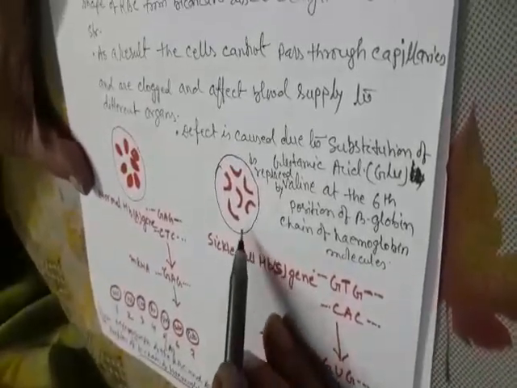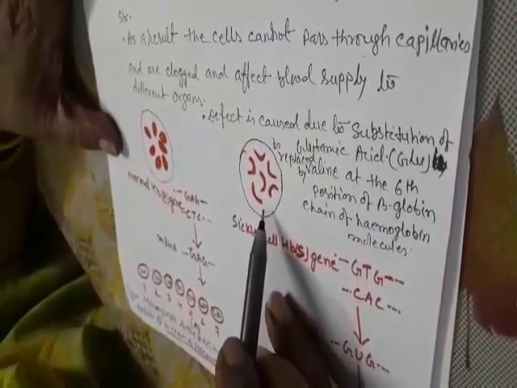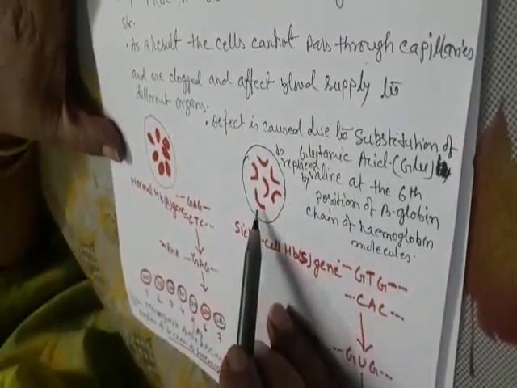As a result, the cells cannot pass through capillaries and are clogged and affect blood supply to different organs.